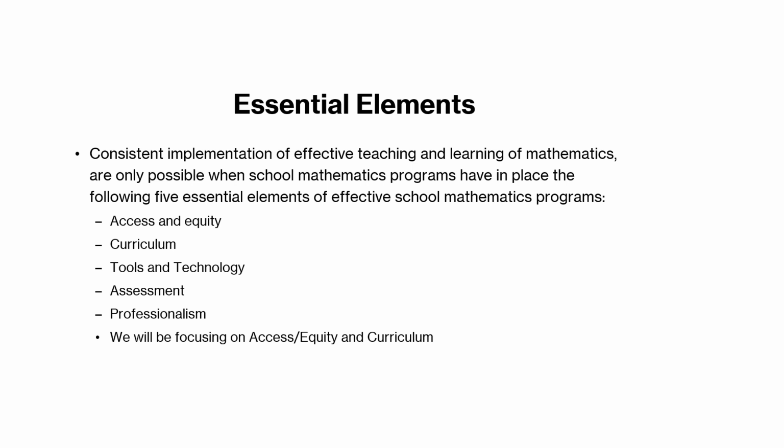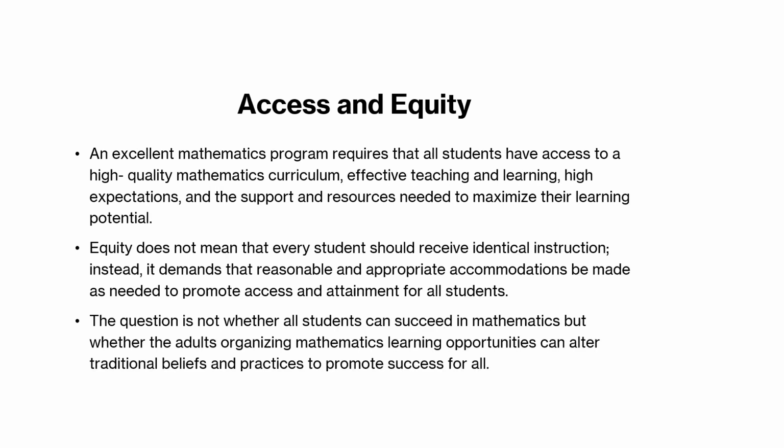Essential elements. Consistent implementation of effective teaching and learning of mathematics are only possible when school mathematics programs have in place the following five essential elements of effective school mathematics programs: access and equity, curriculum, tools and technology, assessment, and professionalism. We will be focusing on access and equity and curriculum.